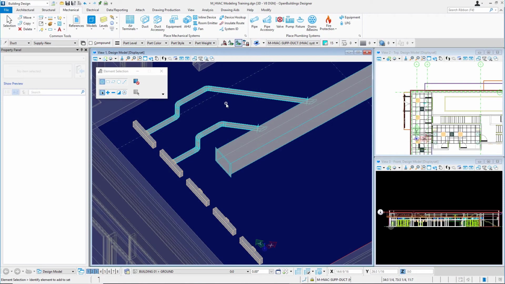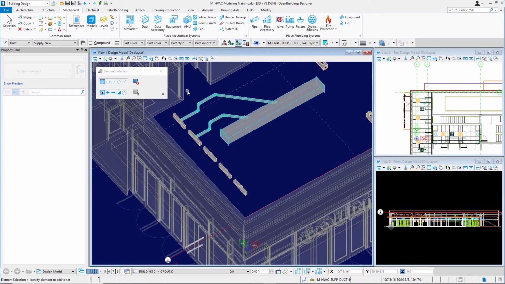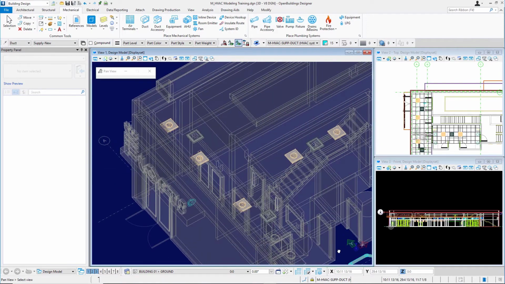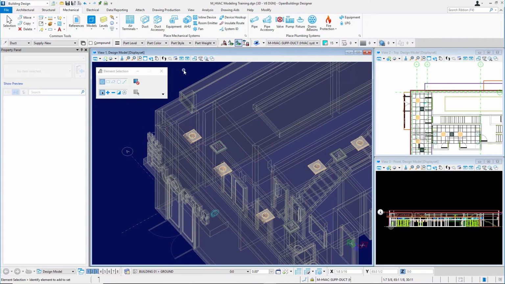In this video for OpenBuildings Designer Connect Edition, we'll take a look at modeling takeoffs and flex duct connections. I'm in my model here. Get over to the corner of the project where I've got some terminals modeled previously, and I'll place some ductwork